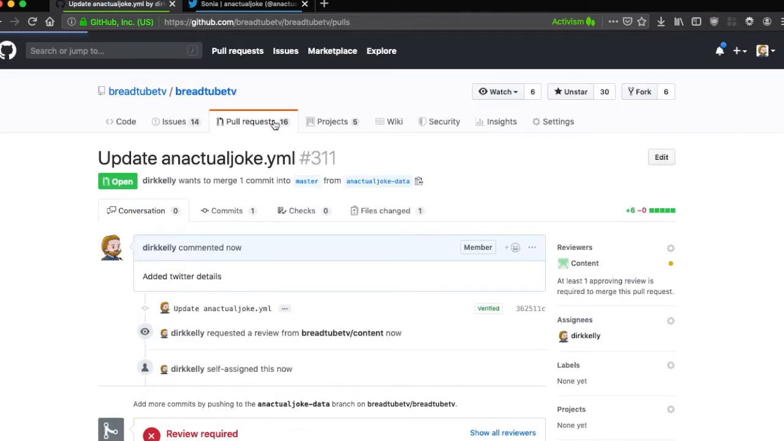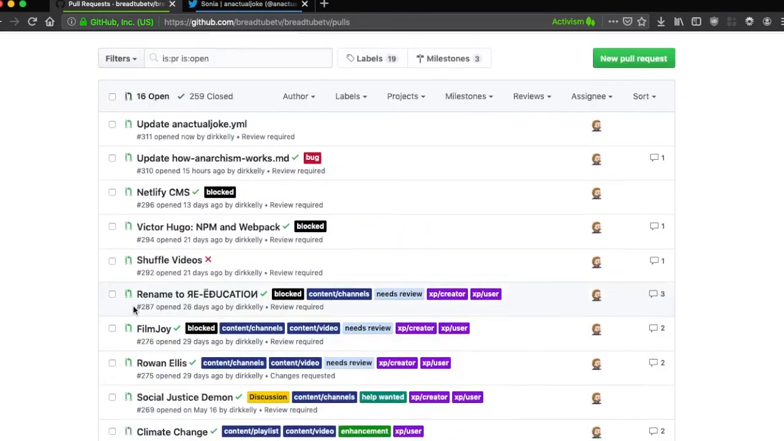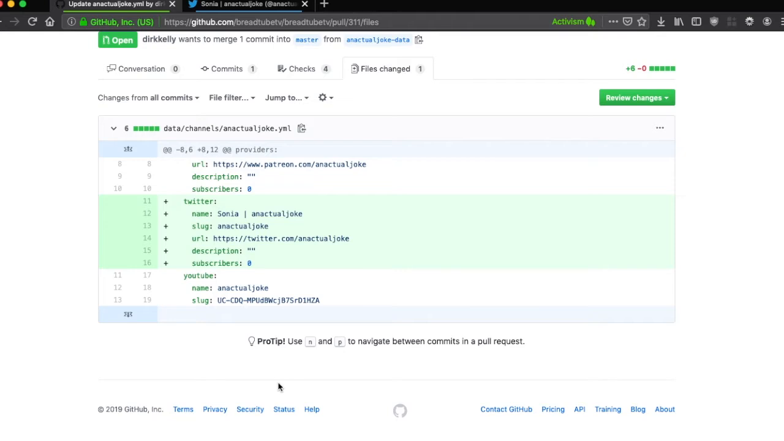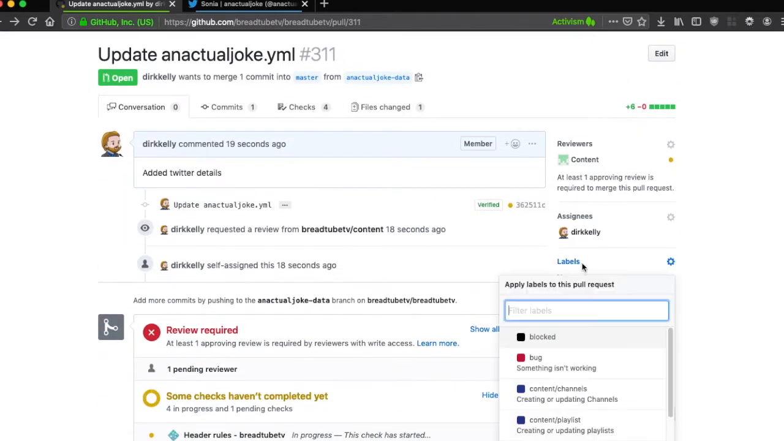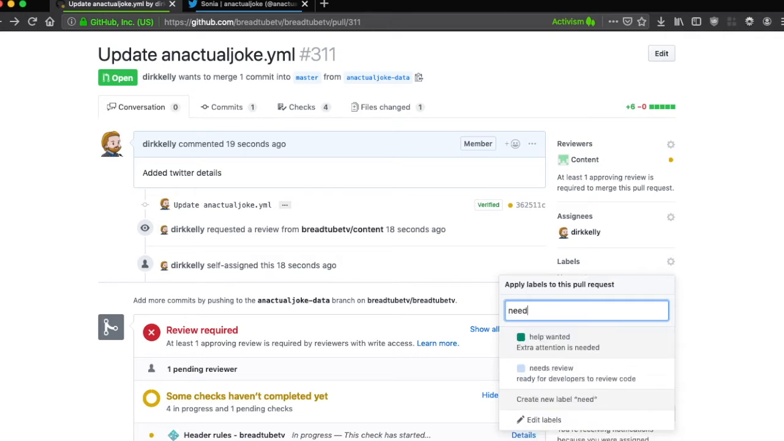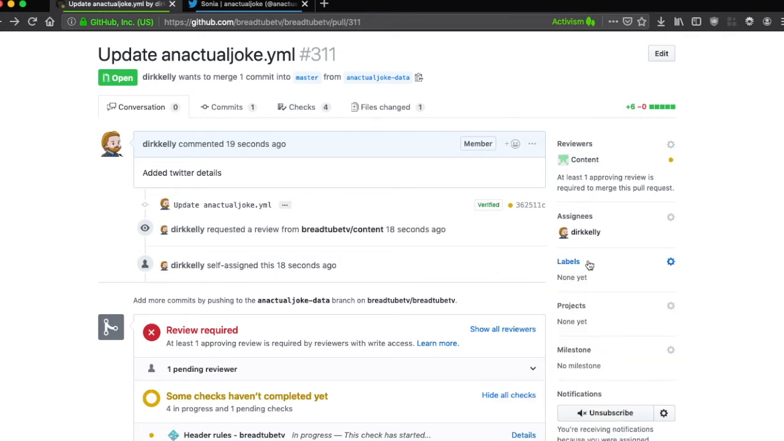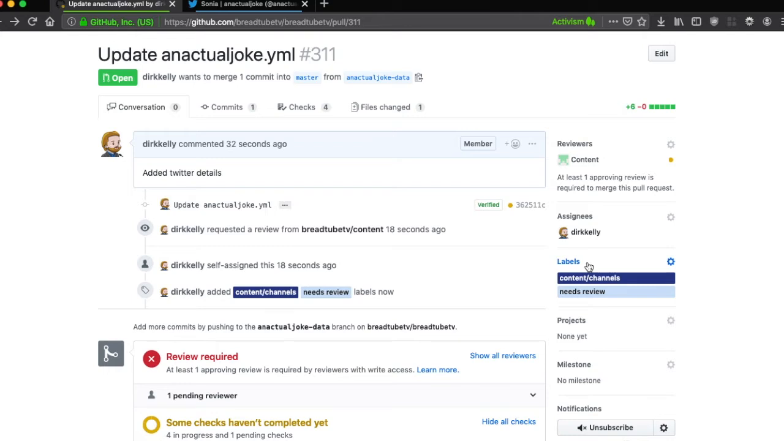So what you've done is in this pull request list, you can see there are all these different changes being asked to be merged in, and this is the new change. The request is to add this Twitter information. Now there are labels here, and if you want, you can add the label of needs review. You can also add the label of content channels. Now, it's not obvious always what labels should be added, and there's no problem if you don't add the labels.